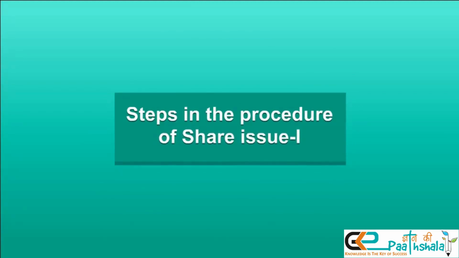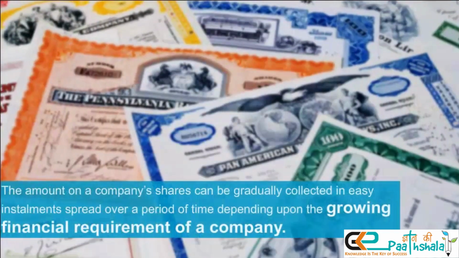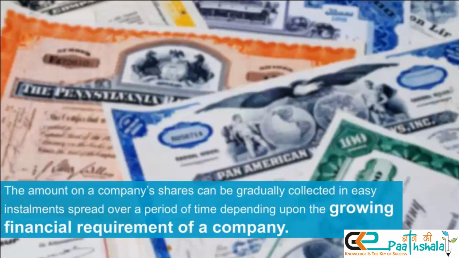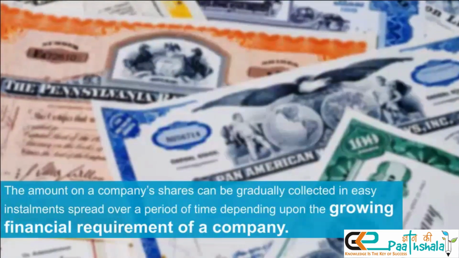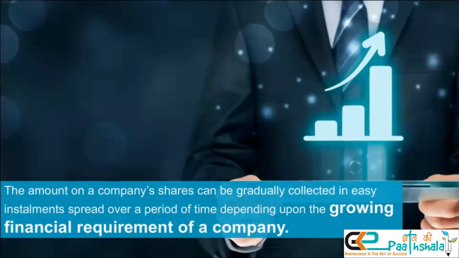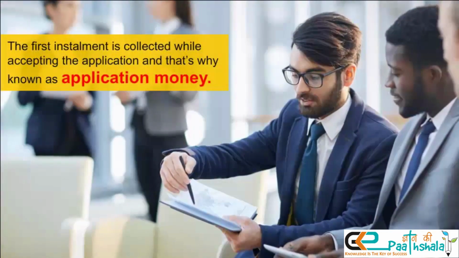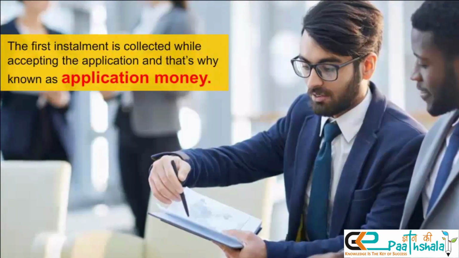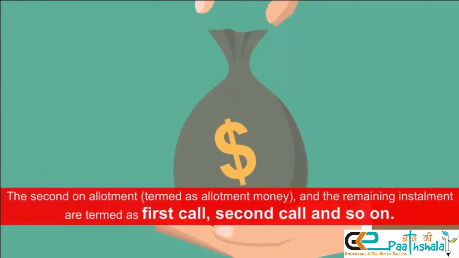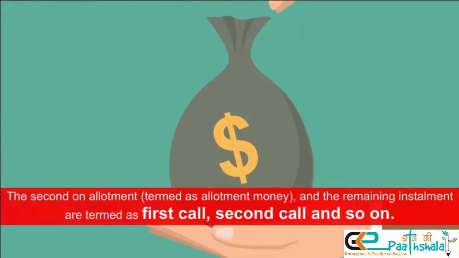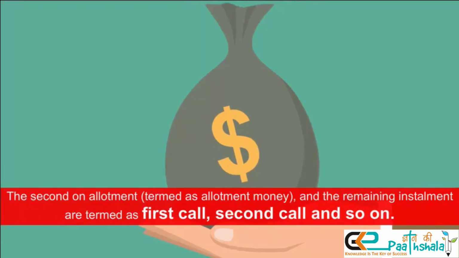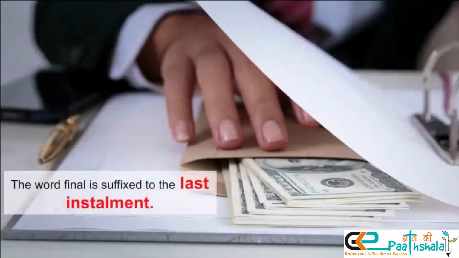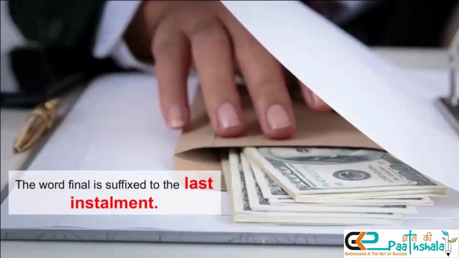Steps in the procedure of share issue. 1. The amount on a company's shares can be gradually collected in easy installments spread over a period of time, depending upon the growing financial requirement of a company. The first installment is collected while accepting the application, and that's why it is known as application money. The second is collected on allotment, termed as allotment money, and the remaining installments are termed as first call, second call, and so on. The word final is suffixed to the last installment.